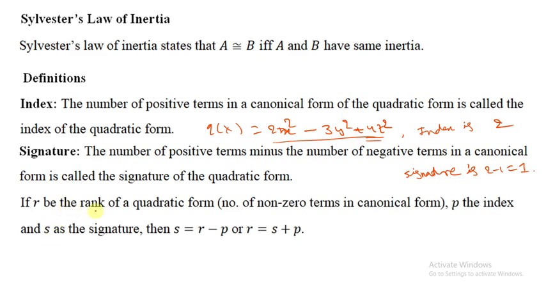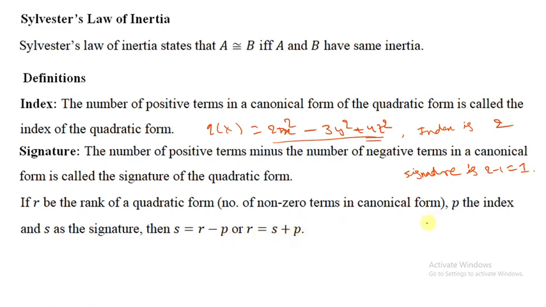Now, if R is the rank of a quadratic form, that means the number of non-zero terms in a canonical form. If there are 3 non-zero terms, the rank is 3. If only 2 non-zero terms, the rank is 2. If only 1 term, the rank is 1. Now, let P be the index and S the signature. Then S equals R minus P, or R equals signature plus index.